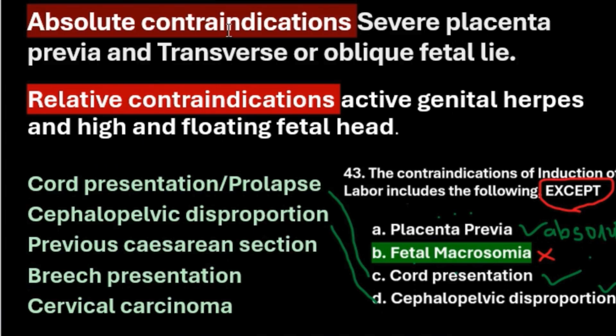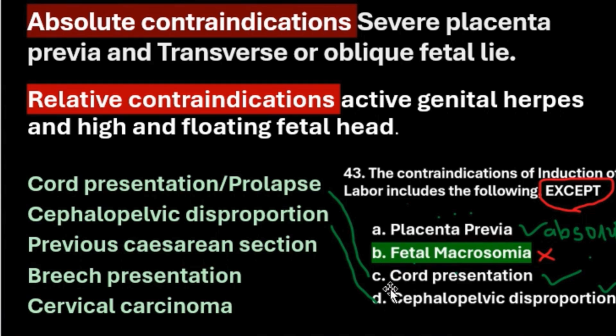Absolute contraindications for induction of labor are severe placenta previa, transverse or oblique fetal lie. Then relative contraindications are active genital herpes and a high and floating fetal head. Other contraindications are cord presentation or prolapse, cephalopelvic disproportion, previous cesarean section, breech presentation, cervical cancer. You can see here, absolute is placenta previa. So this is a contraindication, yes.